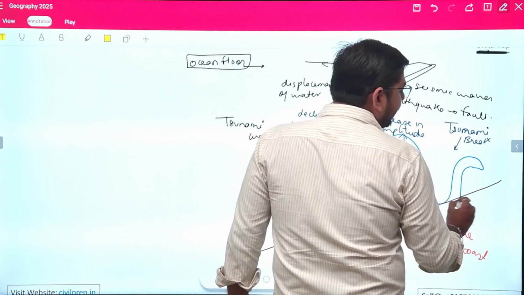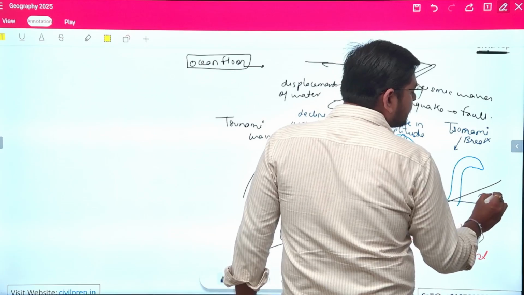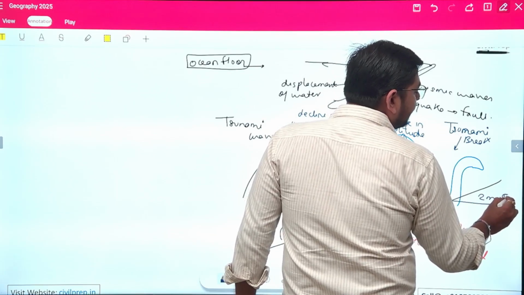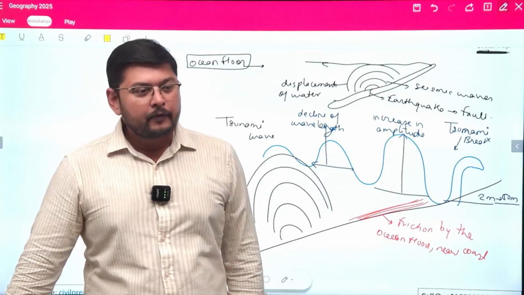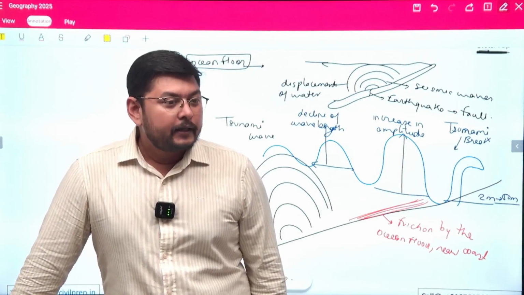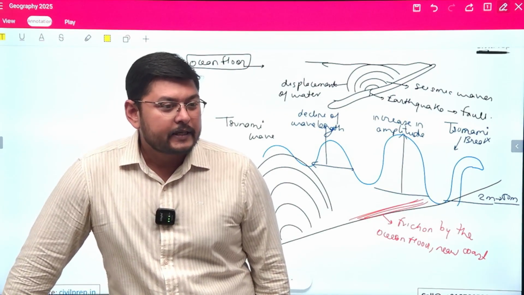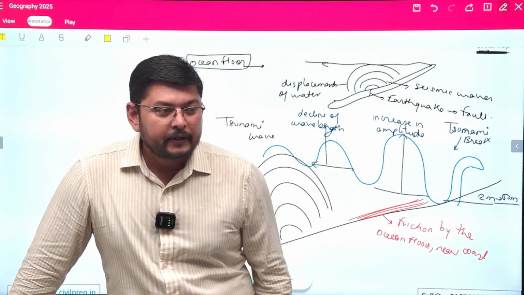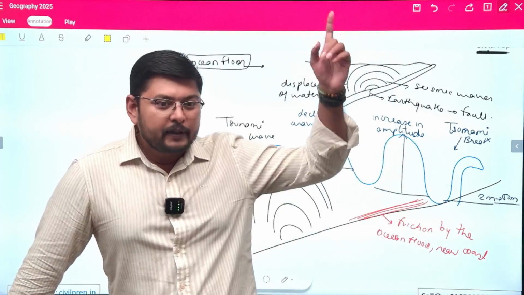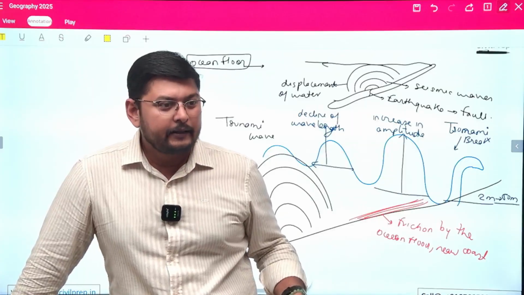Okay, their height can vary from 2 meters up to 50 meters. For example, the Indian Ocean tsunami was ranging between 10 to 15 meters in height. Okay, so we can say that it was larger than the building in which we are sitting right now.